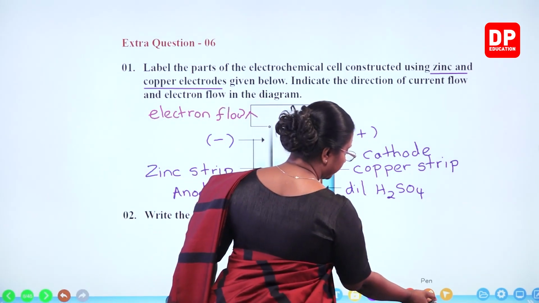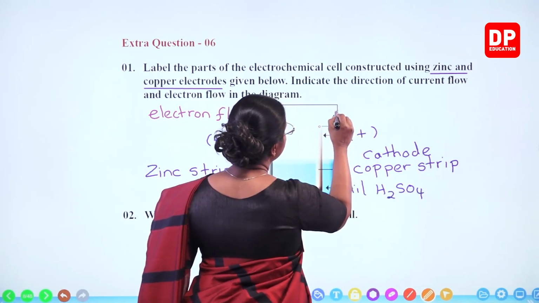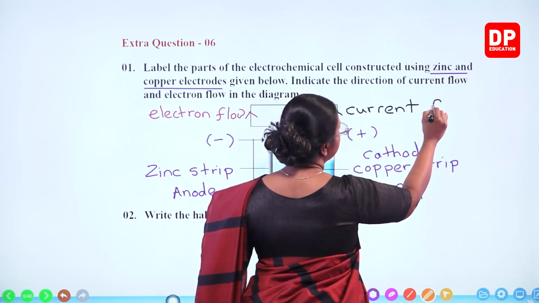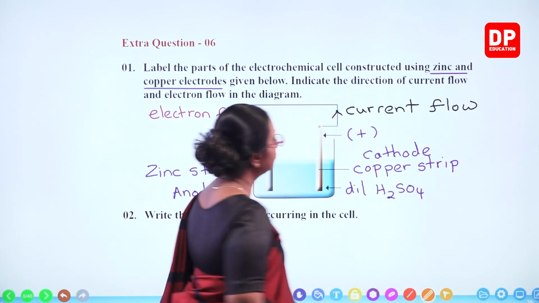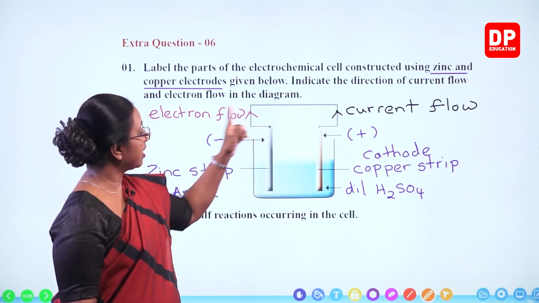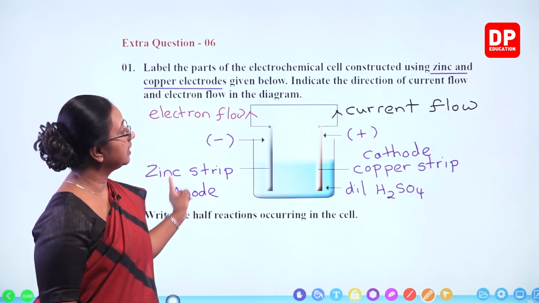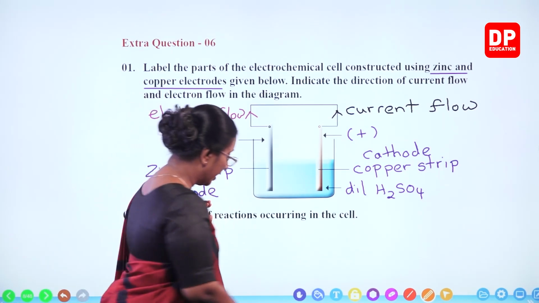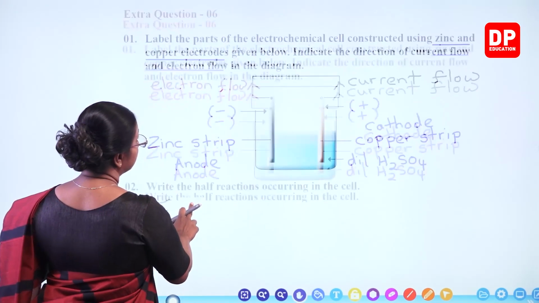And this direction is the current flow. Conventional current flows from positive to negative terminal. Copper to zinc is the current flow. Zinc to copper is the electron flow. So then we look at the next question.